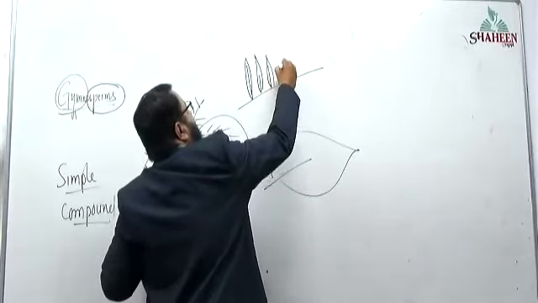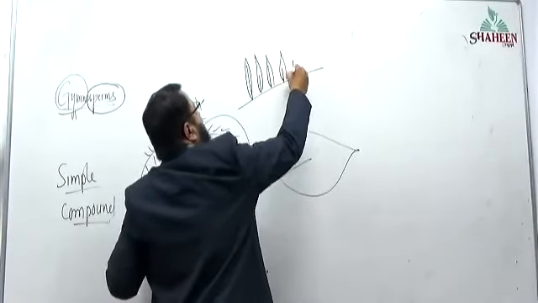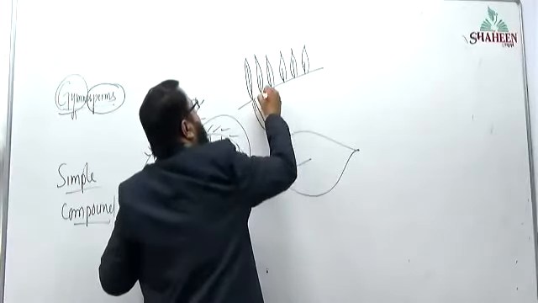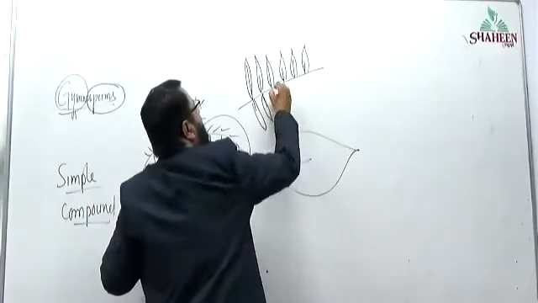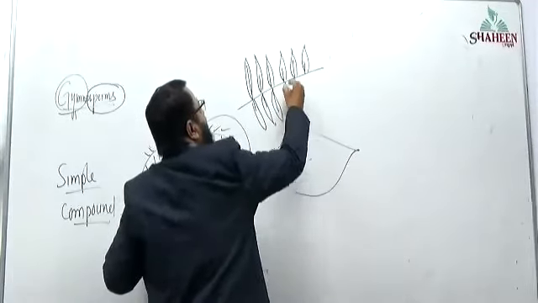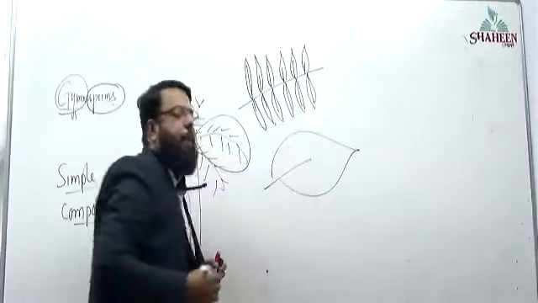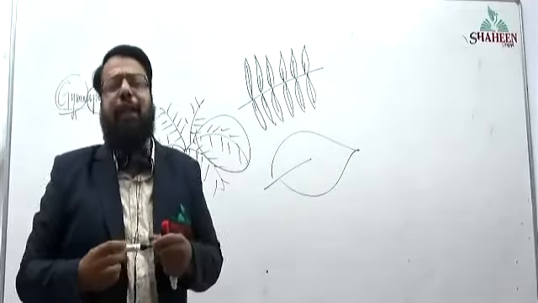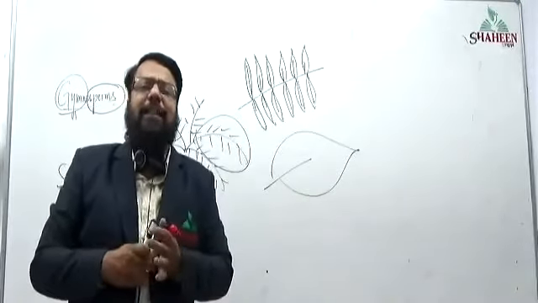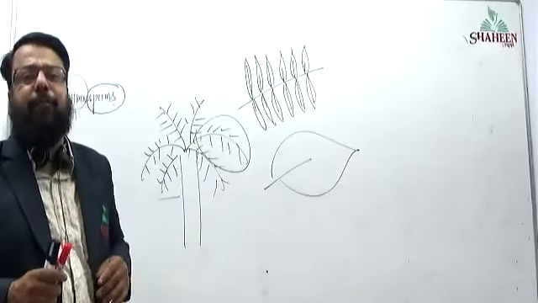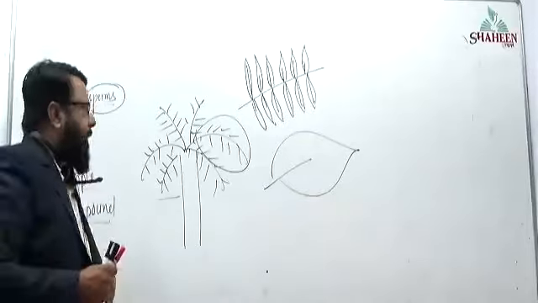These are pinnately compound, with many leaflets. We have both simple leaf as well as compound leaf. Okay.